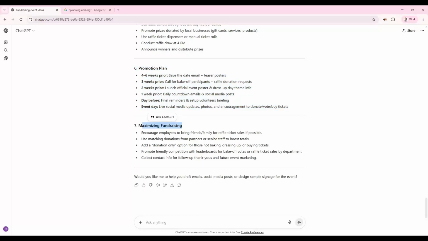And it gives you some really strong ideas there. Have a really clear, well-structured plan that outlines each activity with defined roles, timelines, and budget details. So it's up to us to decide which elements that we move forward with and which elements that we wish to set aside. And then we can adjust or refine any part as needed.